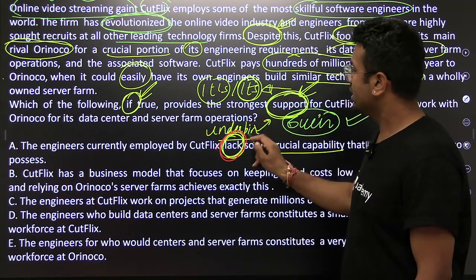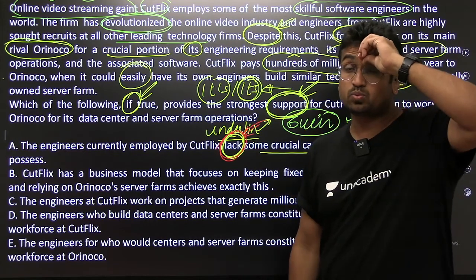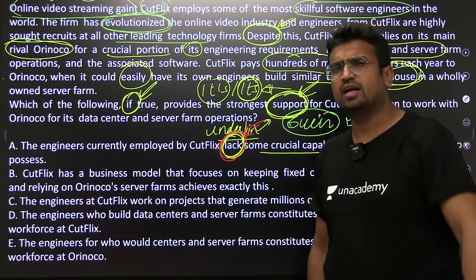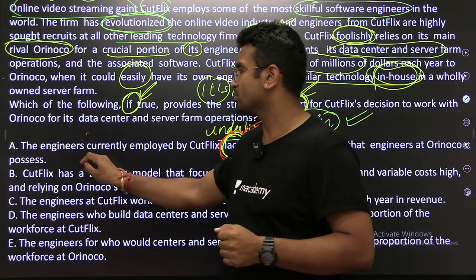When you're saying that Cutflix engineers lack certain skills, skills can be upgraded. It means once the skills get upgraded, you won't be dependent on Orinoco. But that's not the idea. How will this substantiate, how will this strengthen the idea? So this is not possible.